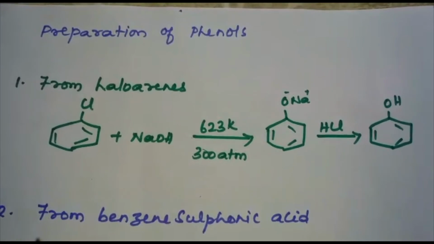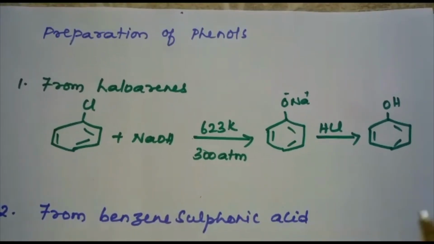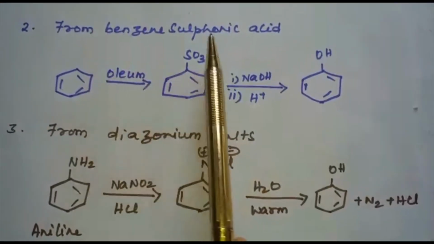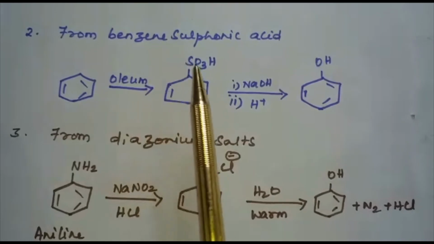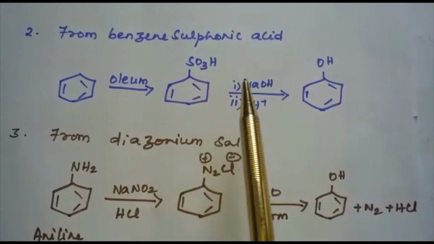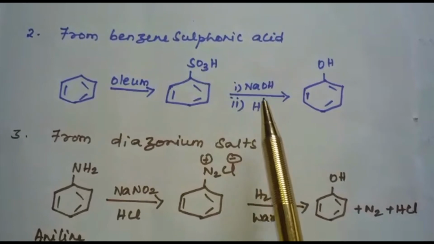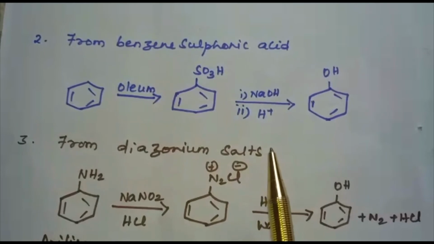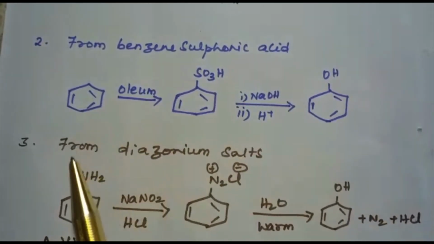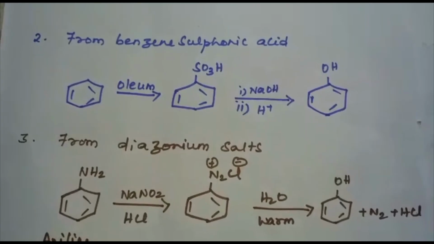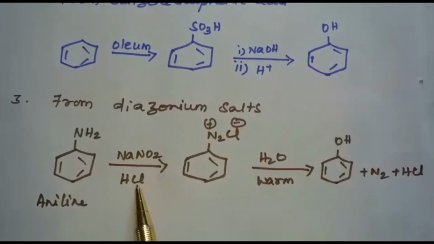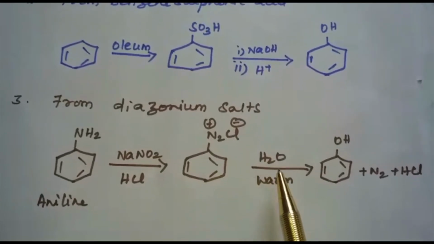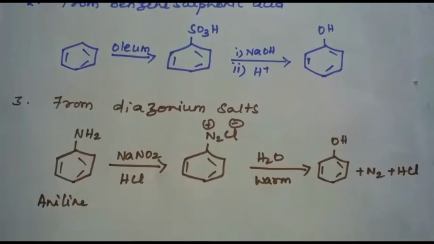And second is from benzene sulfonic acid. Here, when benzene is treated with oleum, you will be getting benzene sulfonic acid, which when treated with NaOH and then H+, you will be getting phenol. And next one is from diazonium salts. Here aniline, C6H5NH2, when treated with NaNO2 and HCl, you will be getting benzene diazonium chloride, which when treated with warm water will give you phenol plus N2 plus HCl.